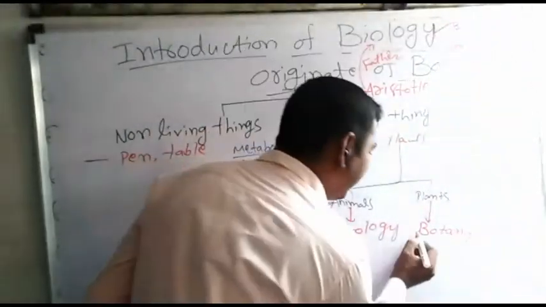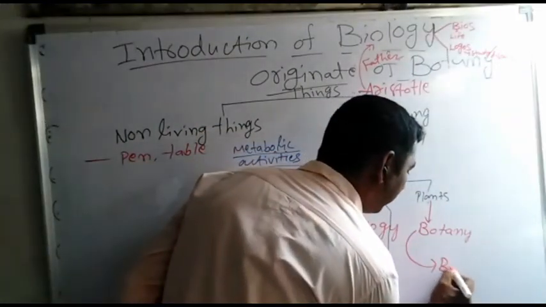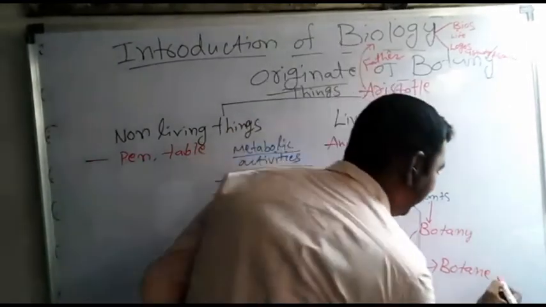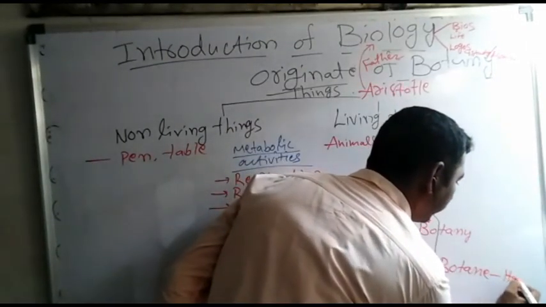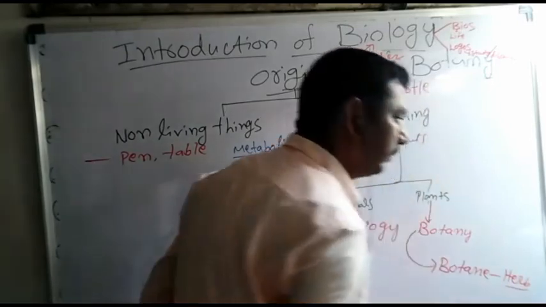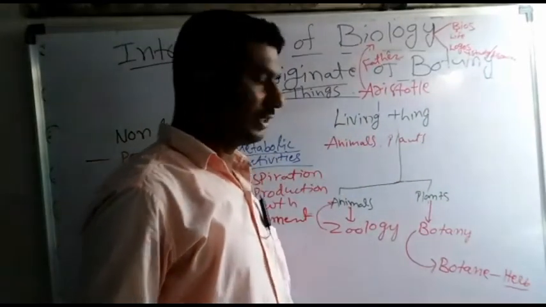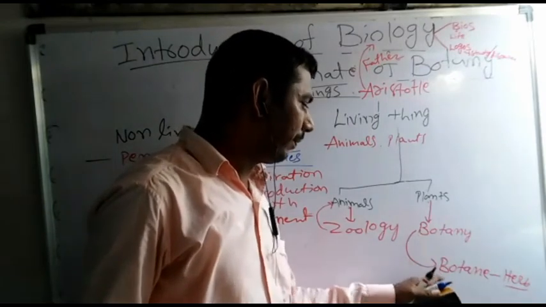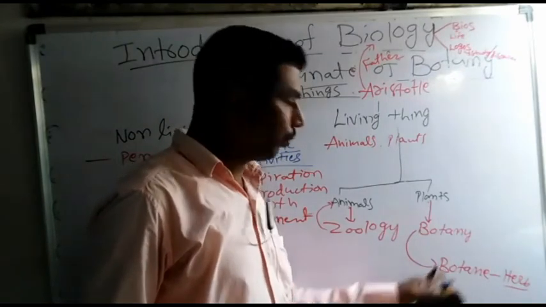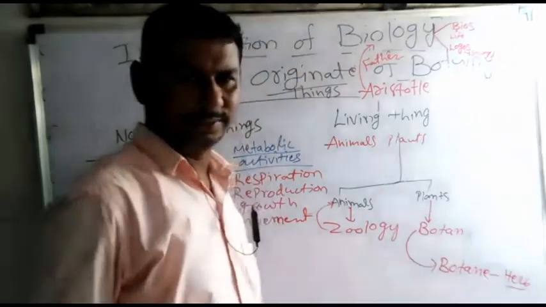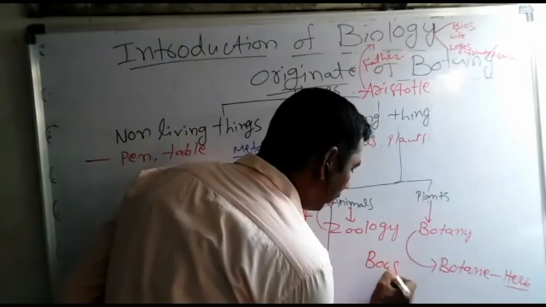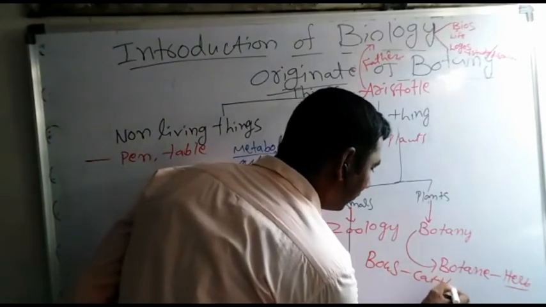This term botany is derived from botane, B-O-T-A-N-E. Botane means small plant or herb, like rice, wheat, maize, grasses. So the term botany is derived from botane. In the Greek language, bous means cattle.